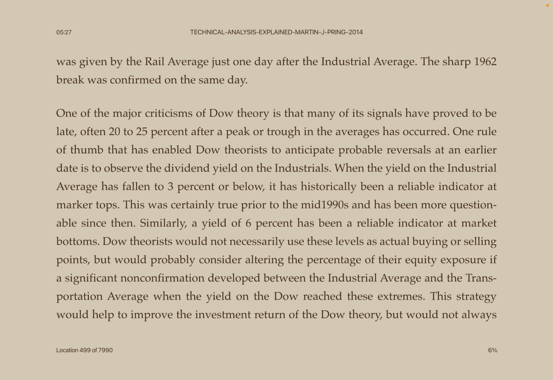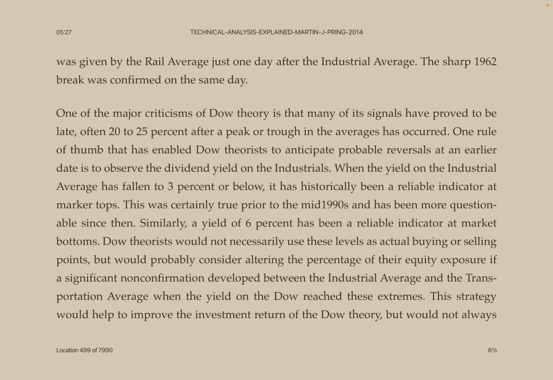One of the major criticisms of Dow theory is that many of its signals have proved to be late, often 20 to 25% after a peak or trough in the averages has occurred. One rule of thumb that has enabled Dow theorists to anticipate probable reversals at an earlier date is to observe the dividend yield on the industrials. When the yield on the industrial average has fallen to 3% or below, it has historically been a reliable indicator at market tops. This was certainly true prior to the mid 1990s and has been more questionable since then. Similarly, a yield of 6% has been a reliable indicator at market bottoms.